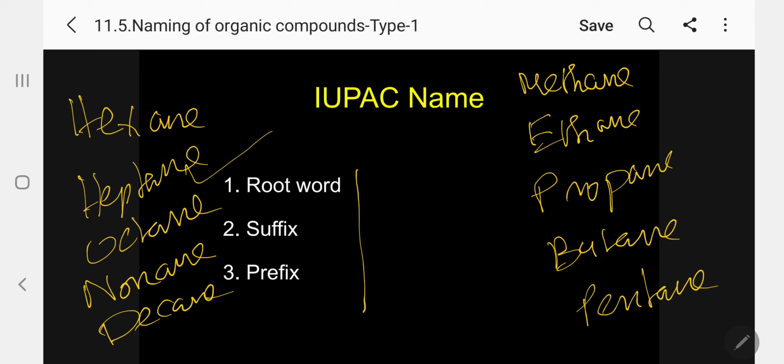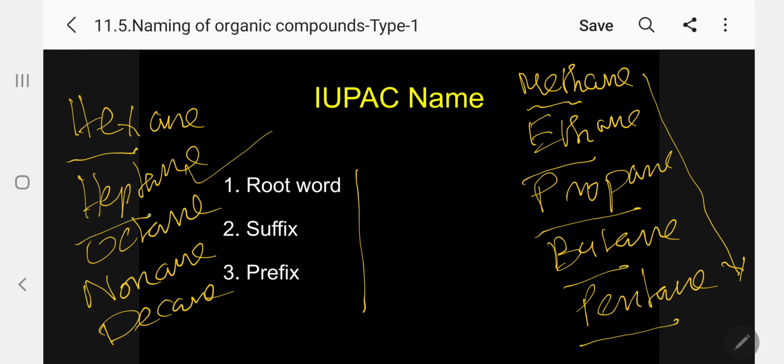So this is normally what we use for 1 to 10 members, in the case of alkanes: methane, ethane, propane, butane, pentane, hexane, heptane, octane, nonane, decane. Here just see: meth, eth, prop, but, pent, hex, hept, oct, non, dec.